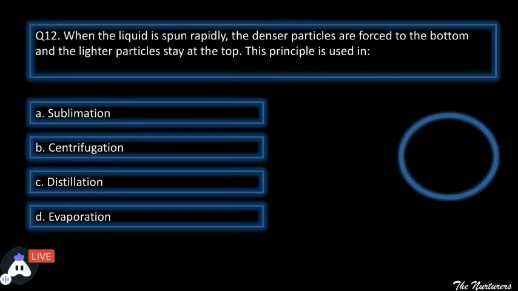Moving ahead, when the liquid is spun rapidly, meaning we have a mixture and we rotate it at a very high speed, the denser particles are forced to the bottom and the lighter particles stay at the top. This principle is used in. So your time starts now. You have 4 choices: sublimation, centrifugation, distillation, and the 4th is evaporation.